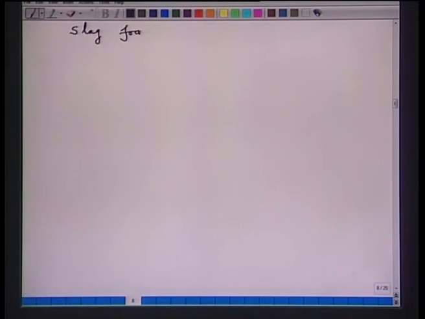Now, the next thing that I will come to, the important property, is slag foaming. Now, what is a foam? Foam in fact is a dispersion of gas bubbles in liquid. A liquid is said to be foaming when gases cannot escape through the liquid and as a result the height of the liquid increases.